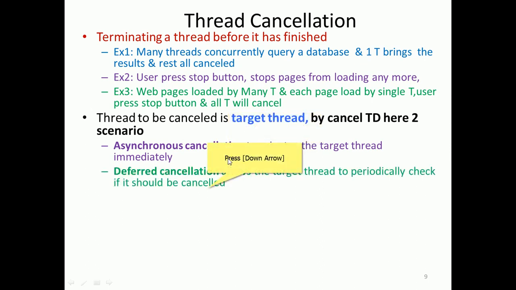The second one is deferred cancellation. It allows the target thread, the thread we want to cancel, to periodically check its status, whether it completes the task or not.